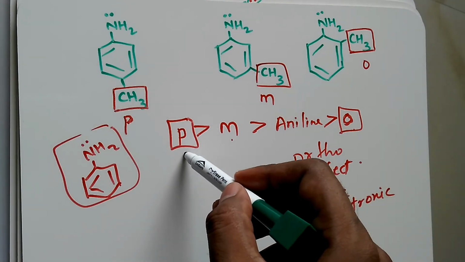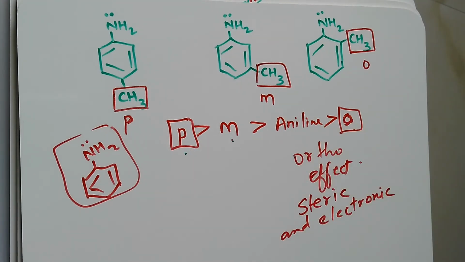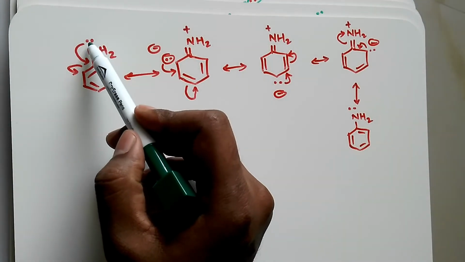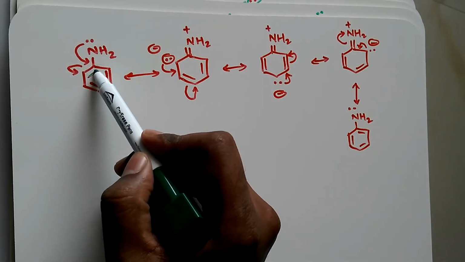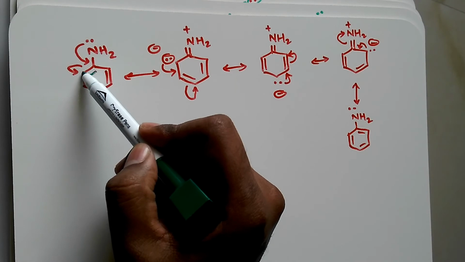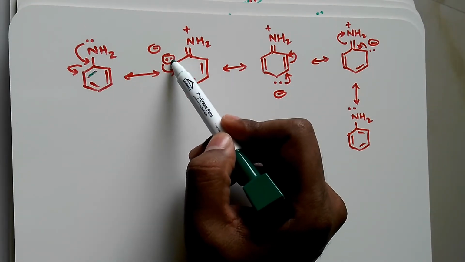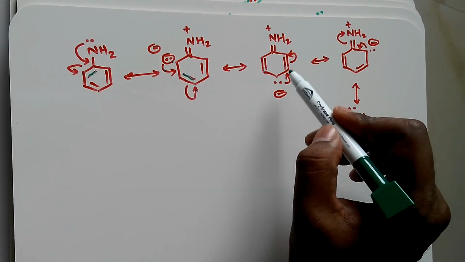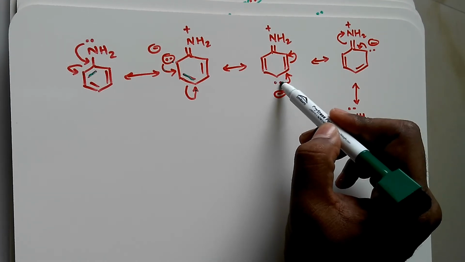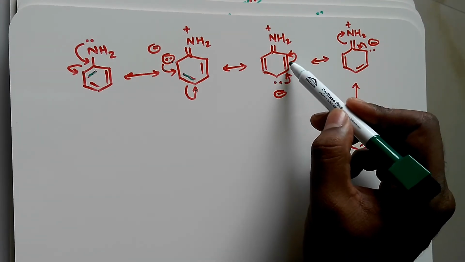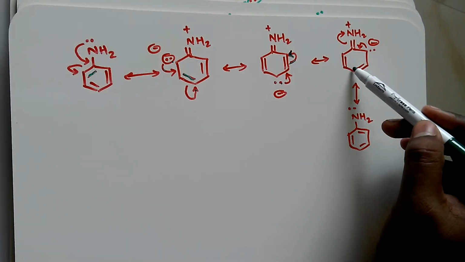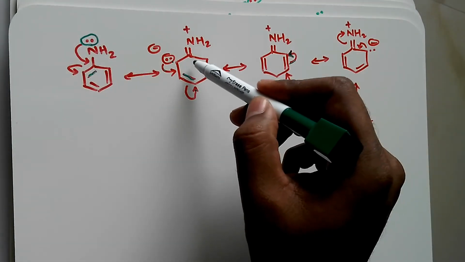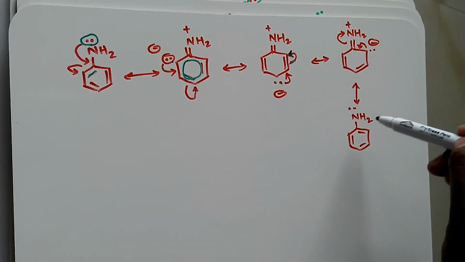Why at the para position it is more basic than meta, that we can come to know due to the resonance effect. Now if you consider this electron, it falls here, this bond falls here, creating a pair of electrons, it comes here. Now this pair of electrons falls here, this double bond falls here. So we get this structure, the electrons are here. Now this electron falls here, this double bond falls here. So we get this structure, and this continues. So the lone pair of electrons is moving throughout the aromatic ring.